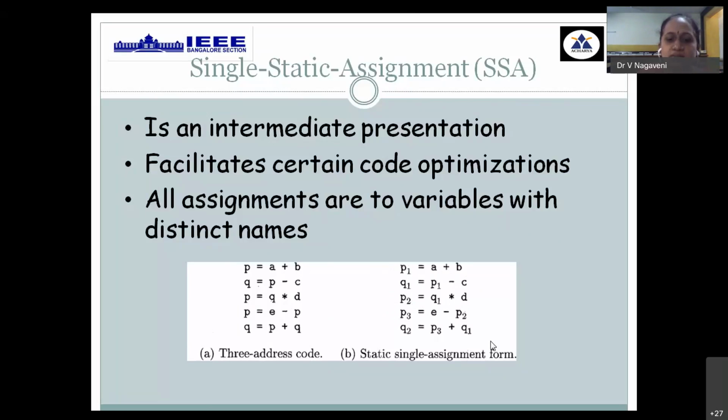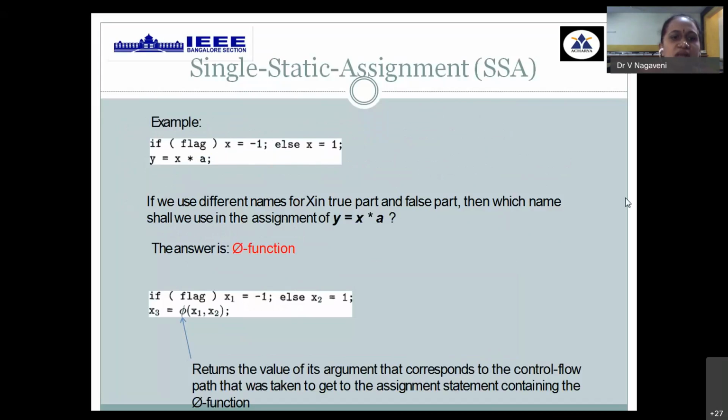Duplication is avoided. Then again, here we are taking one more example. x is equal to -1 and x is equal to 1. The same x is represented in multiple ways. Now, when you want to compute which value has to be applied, to apply this function, again we need to apply the subscript 1 or 2.